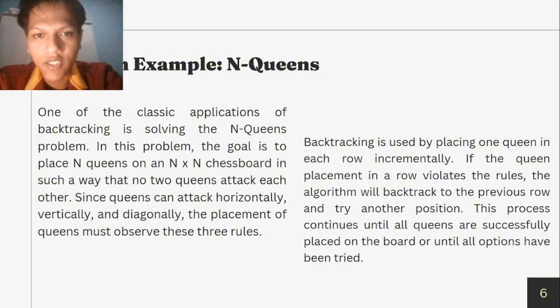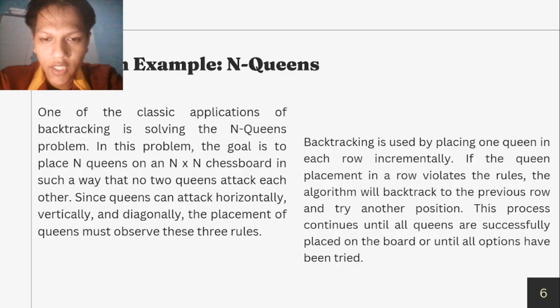Problem example: n-queens. One of the classic applications of backtracking is solving the n-queens problem. In this problem, the goal is to place n queens on an NxN chessboard in such a way that no two queens attack each other. Since queens can attack horizontally, vertically, and diagonally, the placement of queens must observe these three rules.